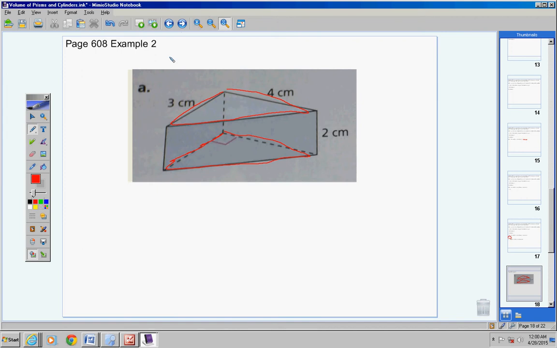You must turn your polyhedron or your right prism in such a way that it is setting with the base or the face that is parallel and congruent to the top face. You must have a setting. So this is your base right here, okay? If you were to turn it another way so that it was setting on a different side, that side would not be your base.